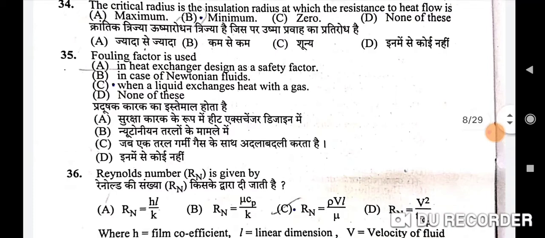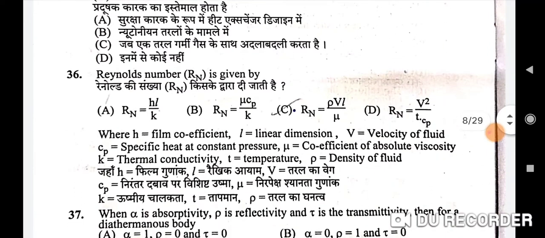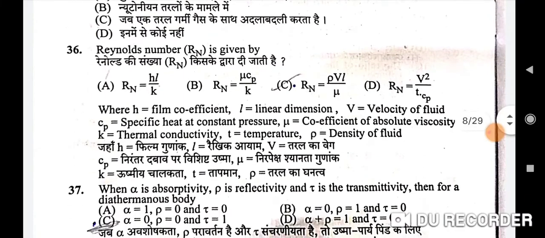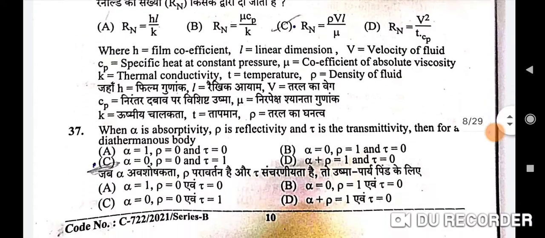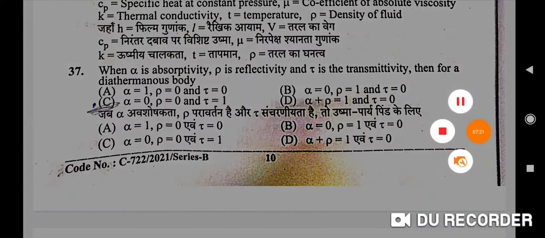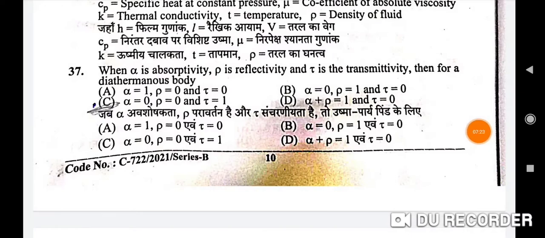Next question is Reynolds number Rn is given by, so here correct option is C, rho VL upon mu, so here C will be the correct option. Next question is when alpha is absorptivity and rho is reflectivity and tau is the transmittivity, then for a diathermanous body, correct option is C, alpha is equal to 0 and rho is equal to 0 and tau is equal to 1.